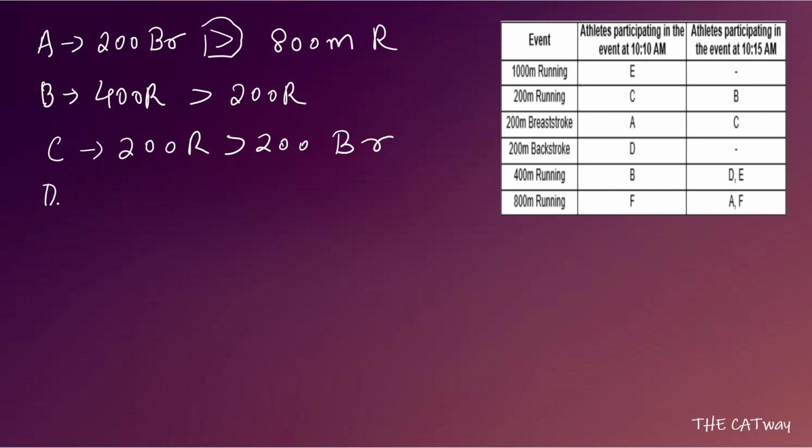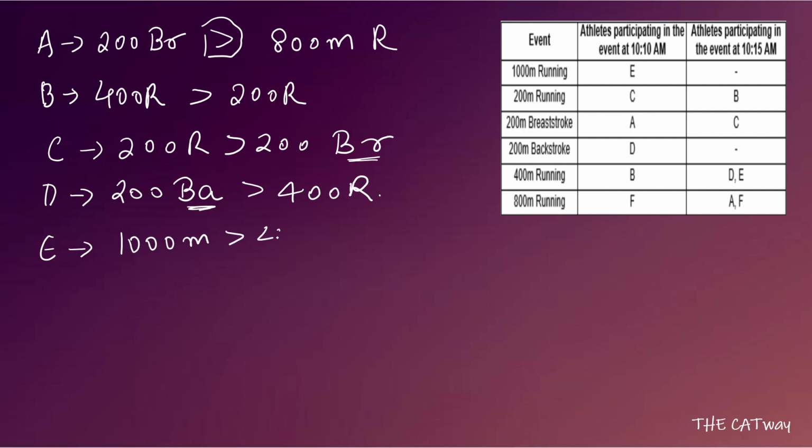From D, what can we observe? We can observe that 200-meter backstroke, back is represented by BA, breaststroke is represented by BR, so 200-meter backstroke is before 400-meter running. And from E, what we can see is that 1000-meter running is before 400-meter running. Now from F we cannot deduce anything, as at both times he is in the same 800-meter run.